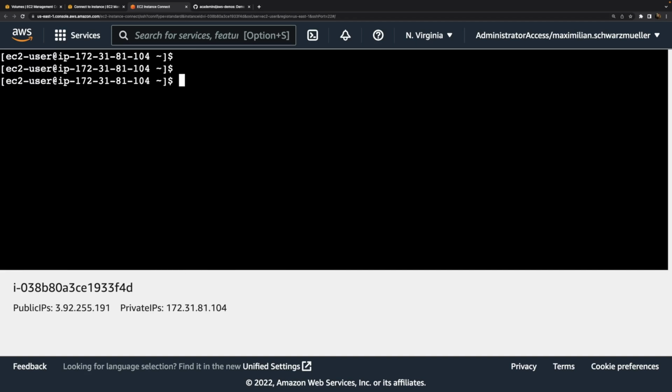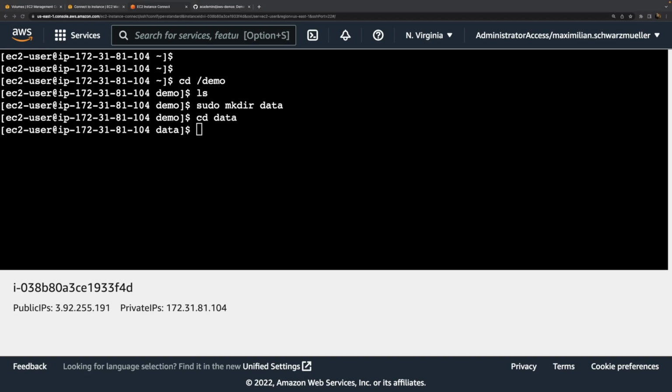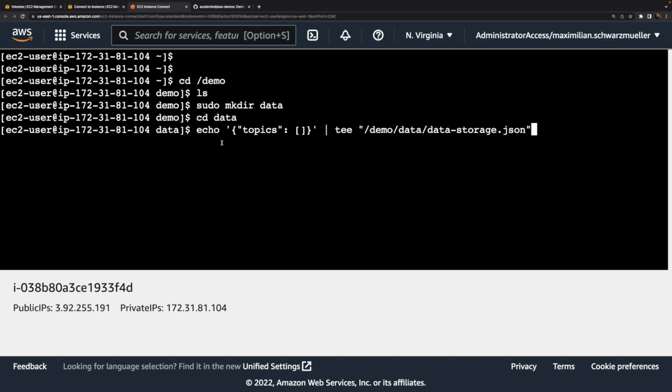Now, after mounting this new formatted volume to this instance here and to the operating system, if we navigate into this demo folder, we see that the data folder now is gone. Hence, we should quickly recreate this data folder here and then navigate into that data folder and also make sure we recreate this data storage.json file. Now we only need to do this here only once because we did format and attach this hard drive for the first time.